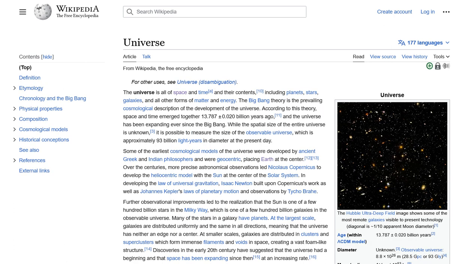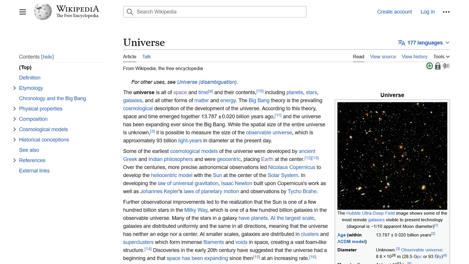The current page is about the universe, including its contents and development according to the Big Bang Theory. The links on the page include topics such as planets, stars, galaxies, dark matter, and dark energy. As of now, we are very far from the Adolf Hitler article. To get closer to it, we should select another link. I suggest selecting link number 24, which goes to the Big Bang article.